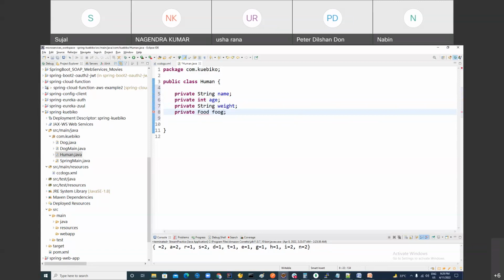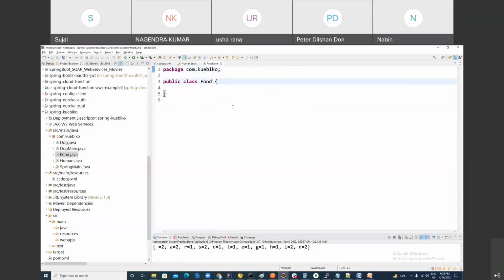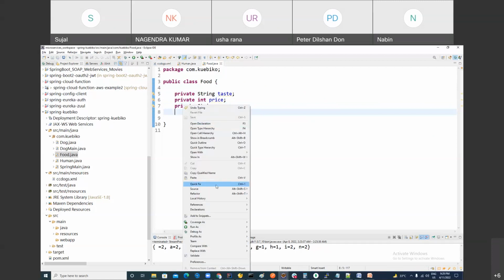The example is not correct, or we can take something else. Okay, I'm making a new class, food. Tell me some attributes of the food. Every food has taste. It may be bad, it may be good, right? Every food has price, right? You have to pay money for it. Every food has a name. Very good. Done. That's enough, okay? Just make a getter and setter.